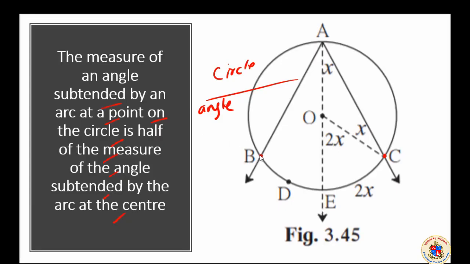Now here is an arc BC. It has made an inscribed angle here at A. It tells that the measure of the inscribed angle will be half of the angle formed by the same arc at the center.